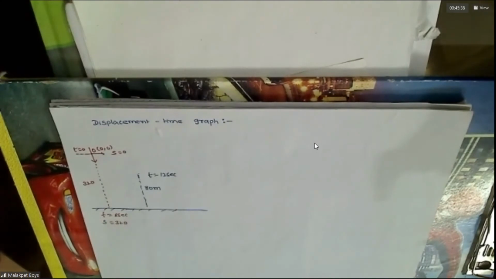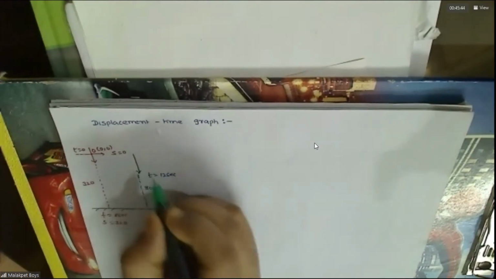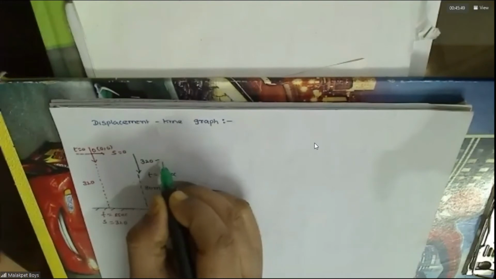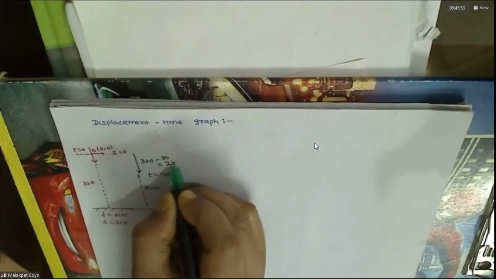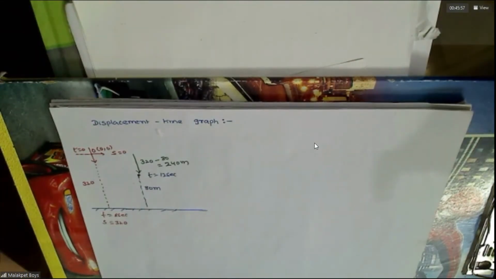However, the displacement we measure is what? Displacement means the vector joining initial and final. So this will be how much? 320 minus 80. How much will it be? 240 meters. Do you agree with this?